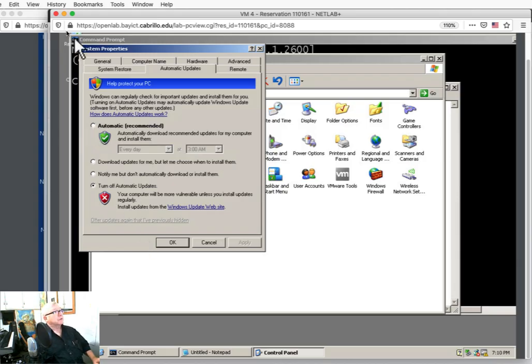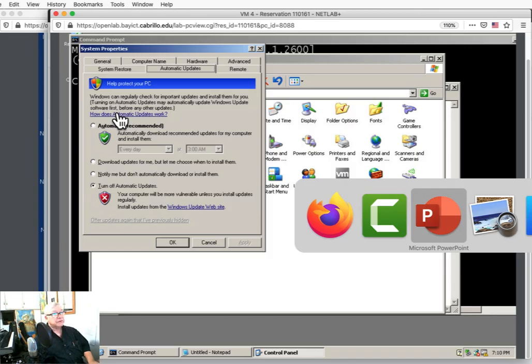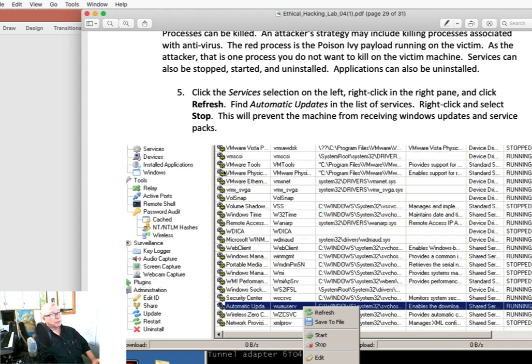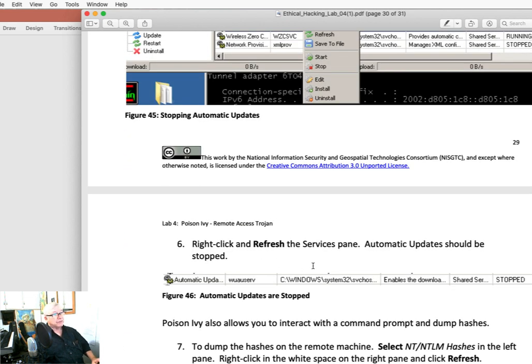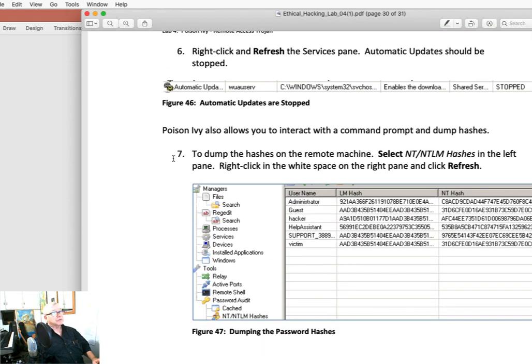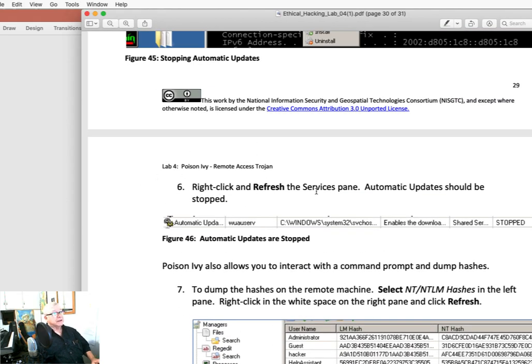So what I might do here actually is take a screenshot, but in a sense I really don't need to worry about this, do I? Because, why? Well, because I'm already learning what it is that's the point. I've looked at the services, I'd be looking for this, I would be turning it off, and I could actually choose a different service and turn it off and see that same process where I turn off a service and then I can refresh and see that that service is stopped. It doesn't have to be this individual service if there's a problem with the system that automatic updates was not turned on.